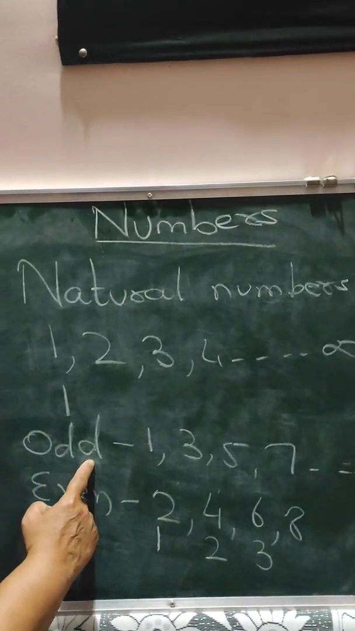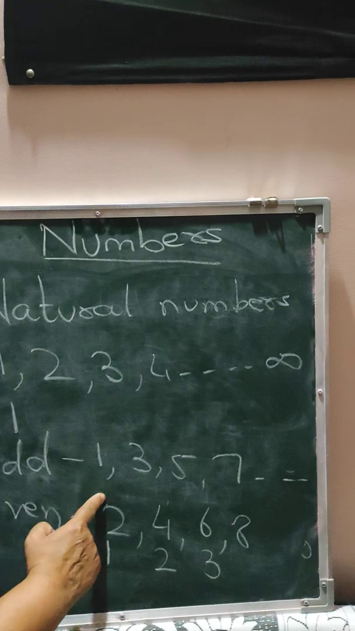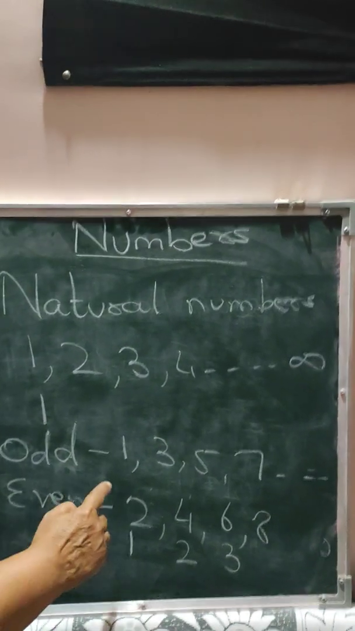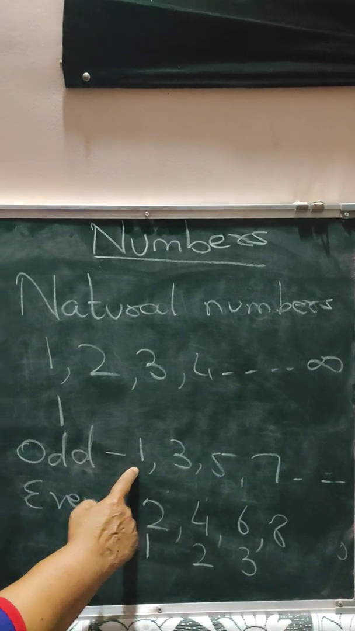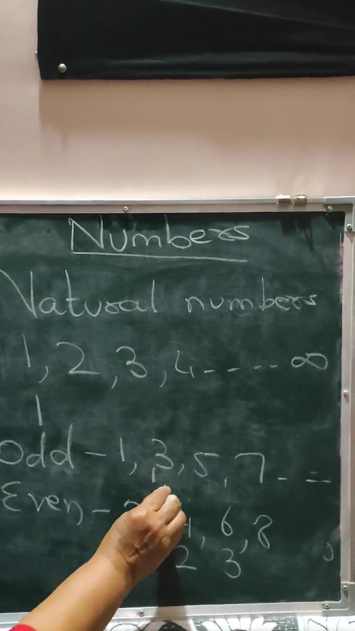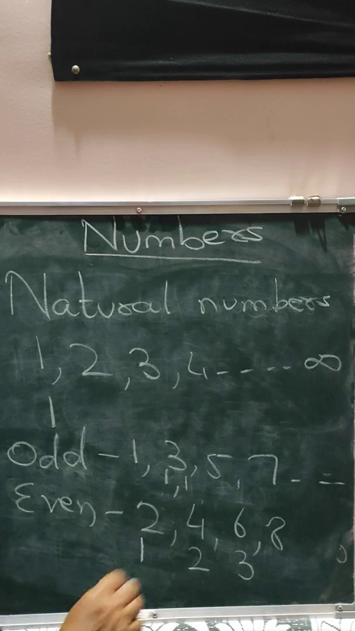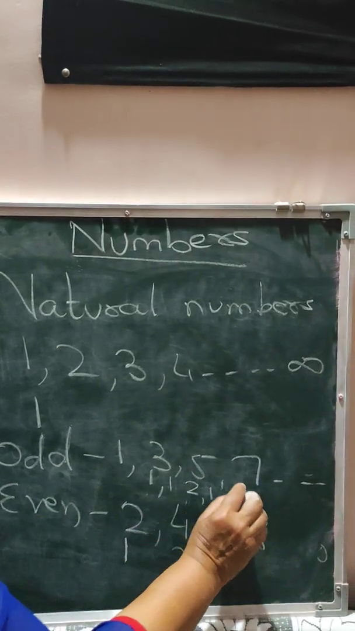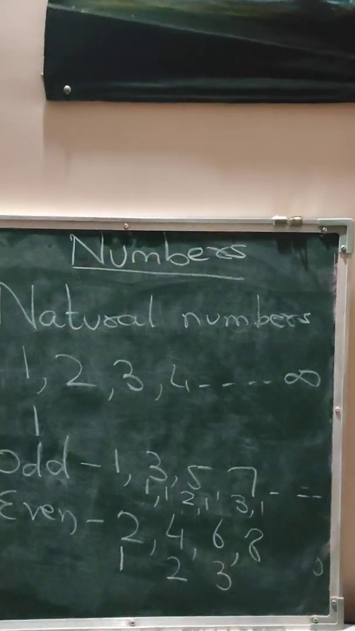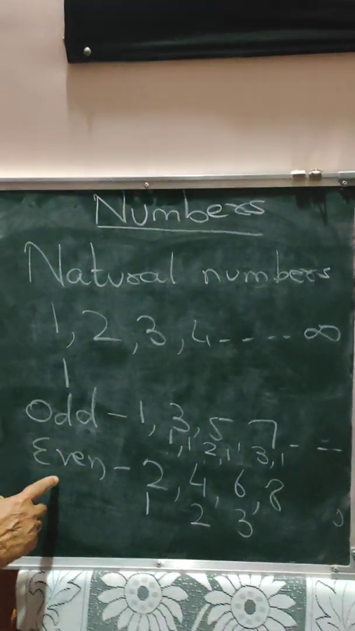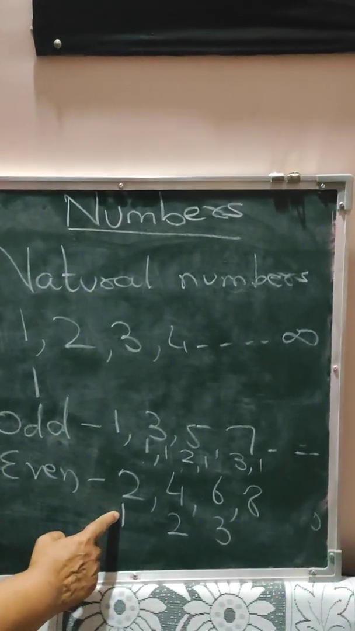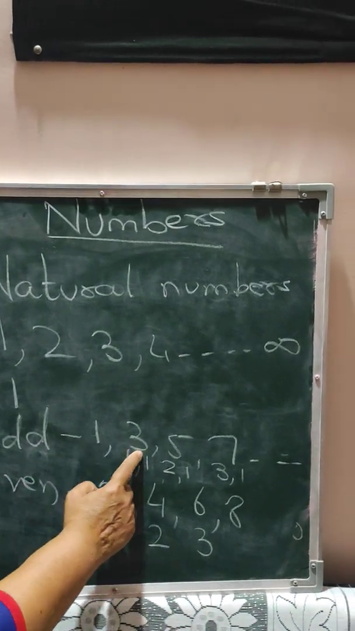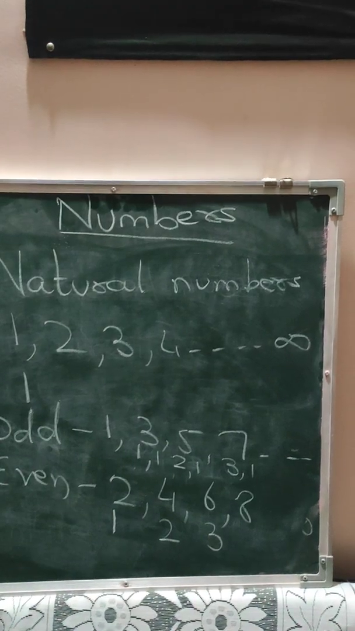But in an odd number, when you make pairs, then 1 is always left behind. You know with 1, you cannot make a pair. In 3, you can make 1 pair, but 1 is left behind. In 5, you make 2 pairs, but 1 is left behind. In 7, you make 3 pairs and 1 is left behind. That means when you divide even numbers by 2, you get the remainder 0. And when you divide odd numbers by 2, you get the remainder 1.